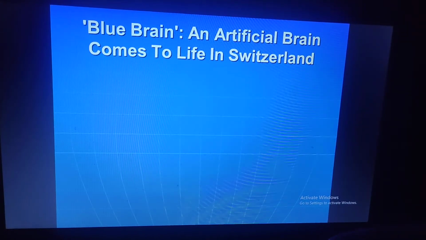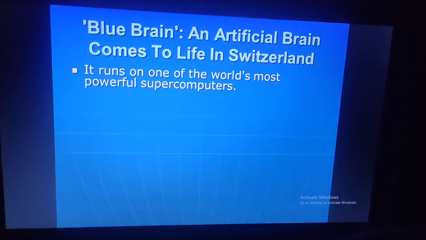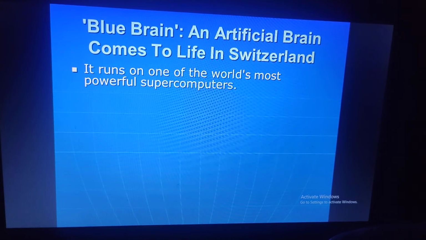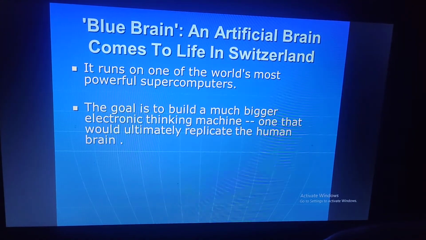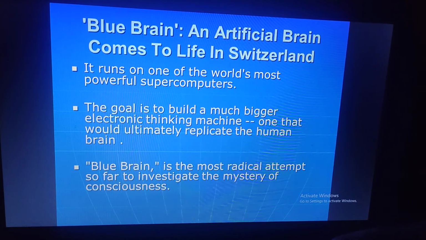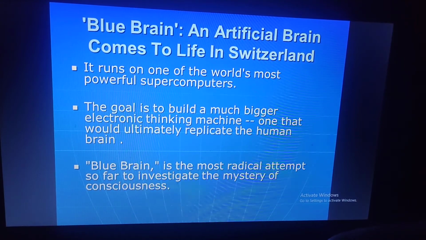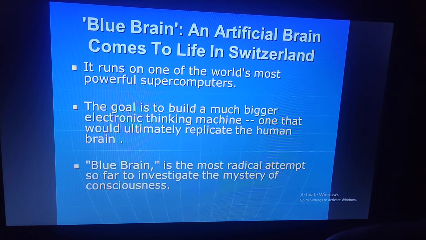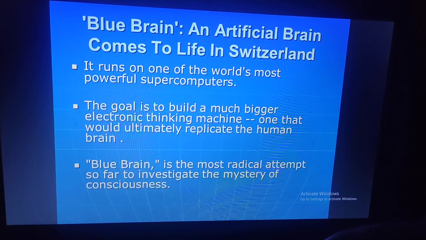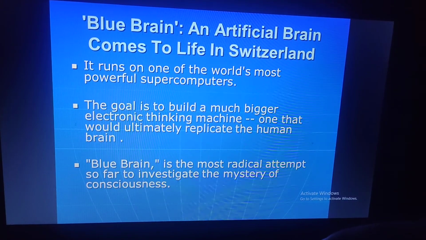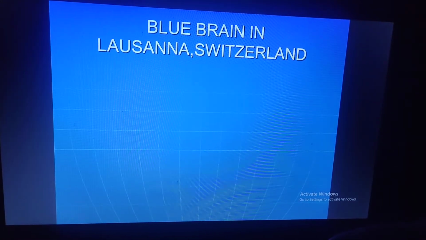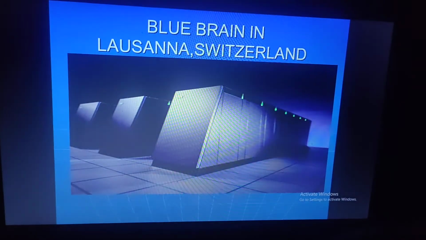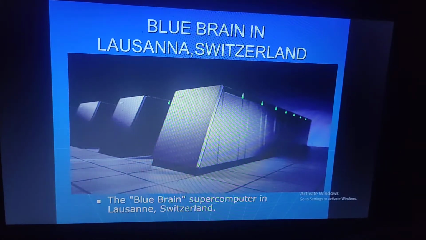Blue Brain, an artificial brain, comes to life in Switzerland. It runs on one of the world's most powerful supercomputers. The goal is to build a much bigger electronic thinking machine, one that would ultimately replace the human brain. Blue Brain is the most radical attempt so far to investigate the mystery of consciousness. Blue Brain in Switzerland. You can see this picture of a supercomputer in Switzerland.